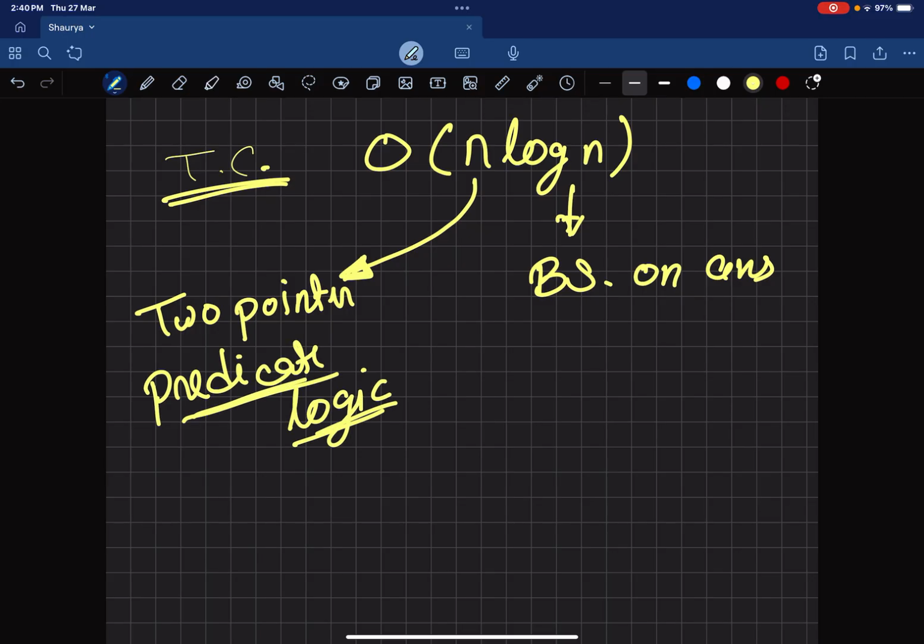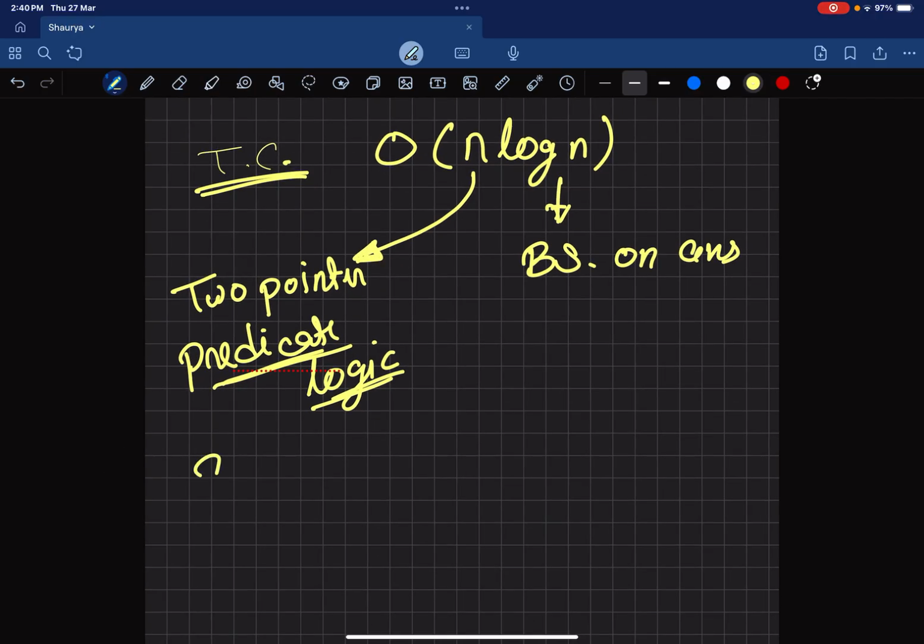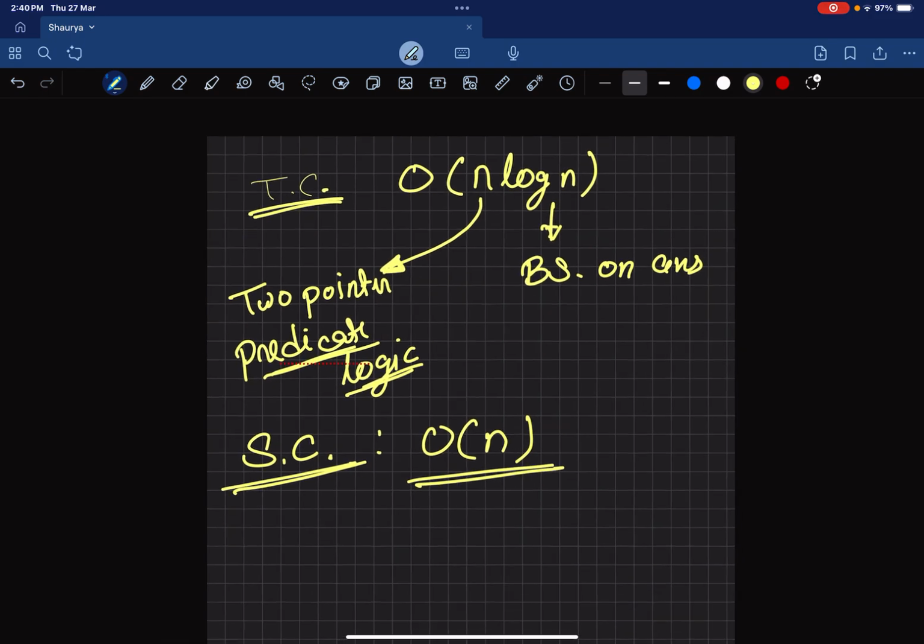So this is our time complexity. The space complexity is nothing. We have used no auxiliary space. We have only taken the vector input. So space complexity is big O of n. No extra space we have used.